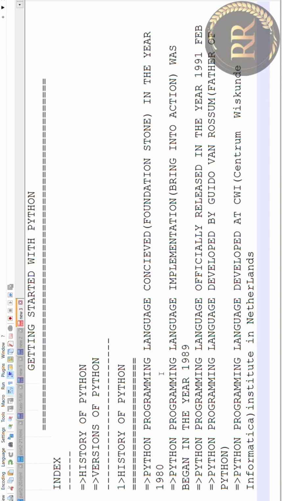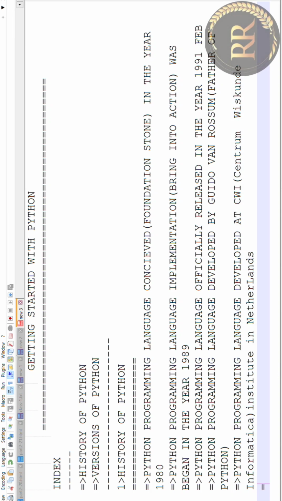So Python programming was conceived in the year 1980. Actual implementation started in 1989. It was officially released in the year 1991 February, developed by Guido van Rossum, the father of Python, at CWI Institute in Netherlands. The full form of CWI is Centrum Wiskunde Informatica.